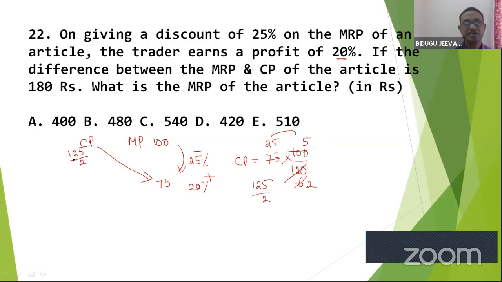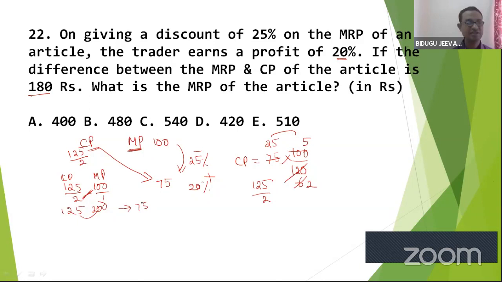If the difference between MRP and CP of the article is 180, MRP is the market price, and CP, difference. So CP is 125 by 2 and MP is 100, right? What is the difference here? 75.